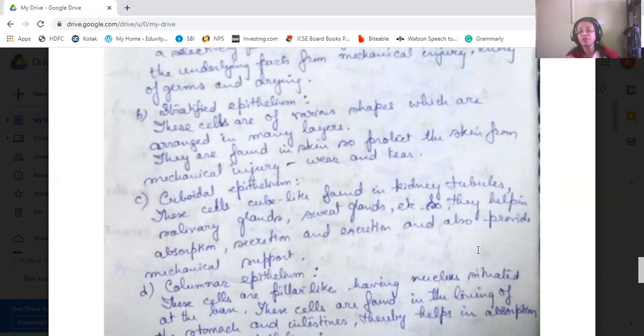So these type of organs have cuboidal epithelium, okay, like glands, sweat glands, salivary glands, etc., all those things. They provide some mechanical support also.